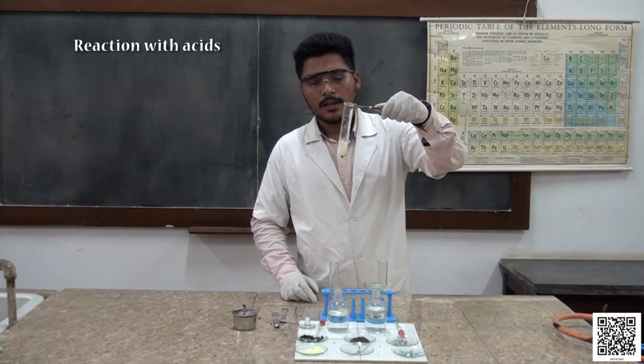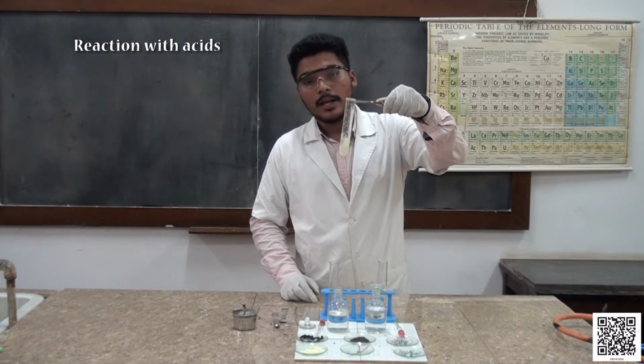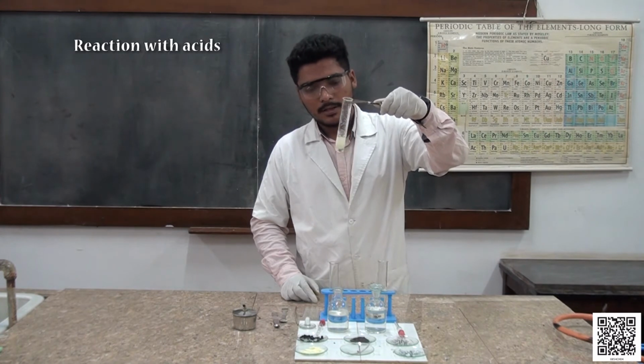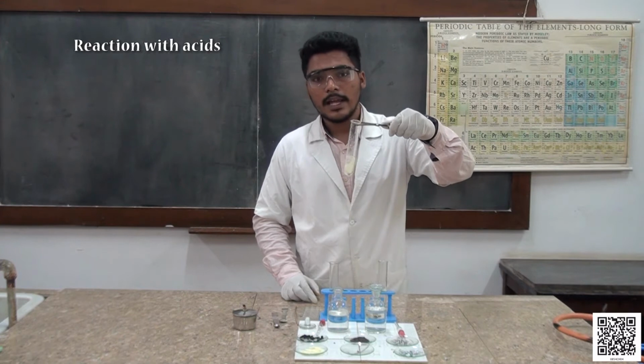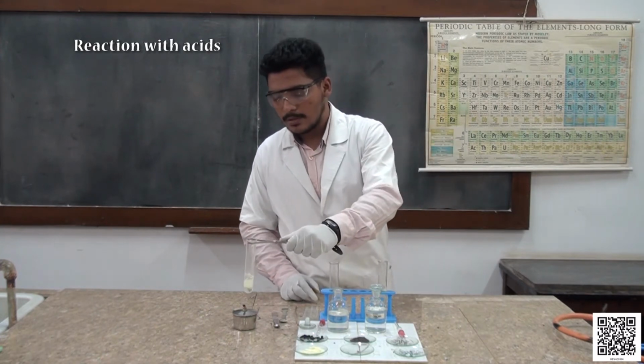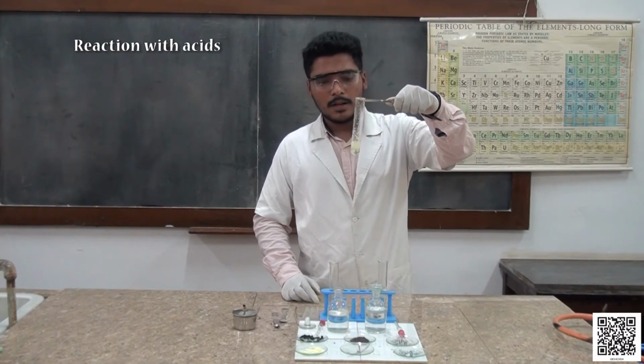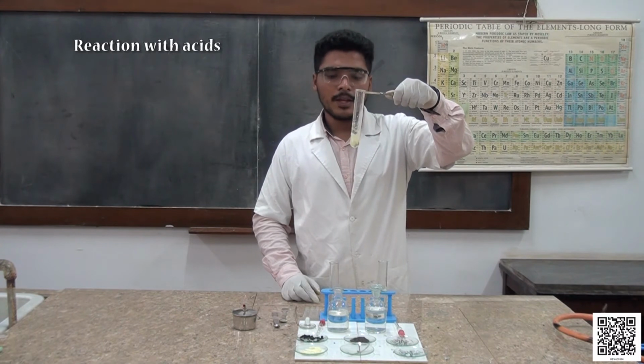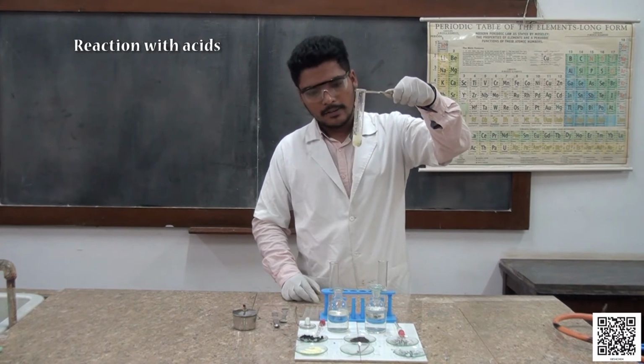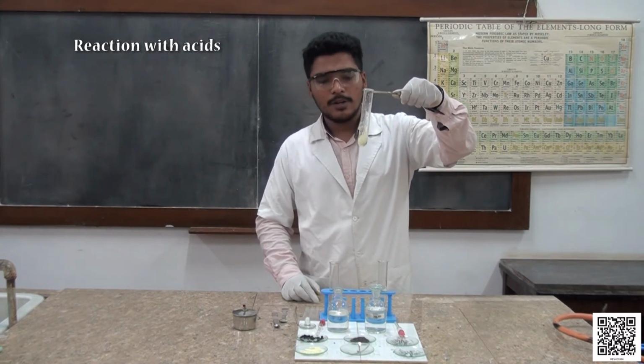Here if you see, we are not able to observe any visible change in this mixture. So let us heat and observe what happens. After heating also, the sulfur is not reacting with dilute sulfuric acid.